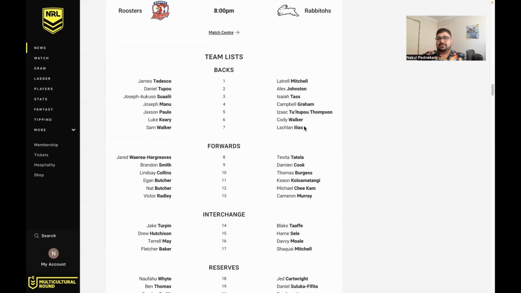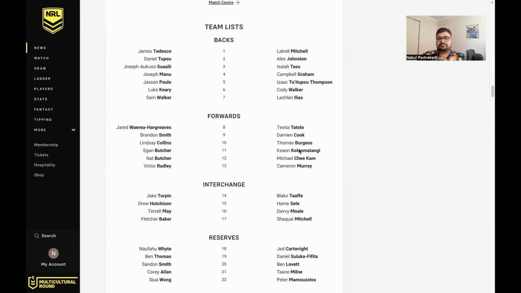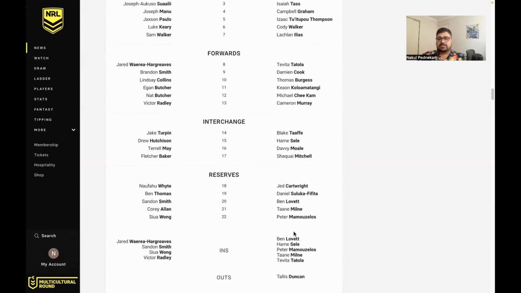So if you do have him, you've got to hold. It's just silly to trade him in on a whim and then trade him out on a whim later. But I definitely wouldn't be recommending him as a trade in. Aside from that, they've got Totola back and they've got Hame Sele back. So Totola starting at prop, Sele on the bench.